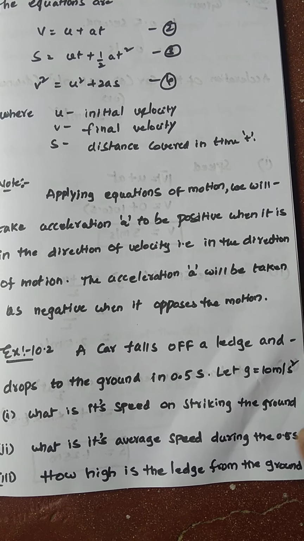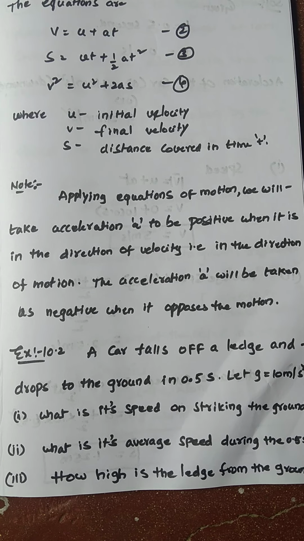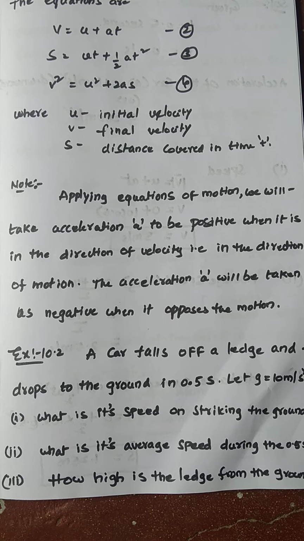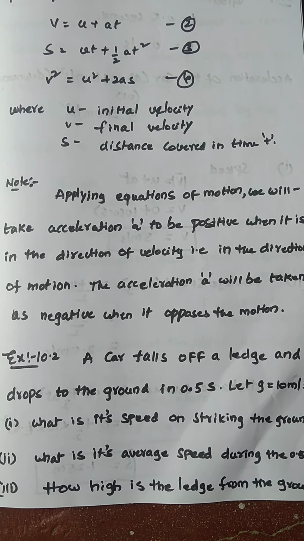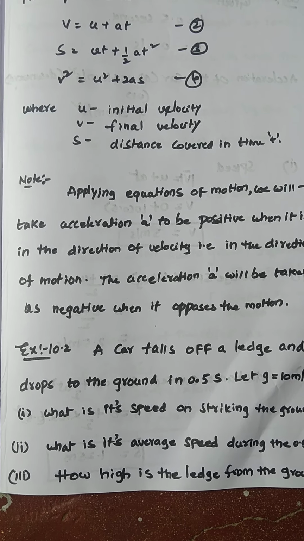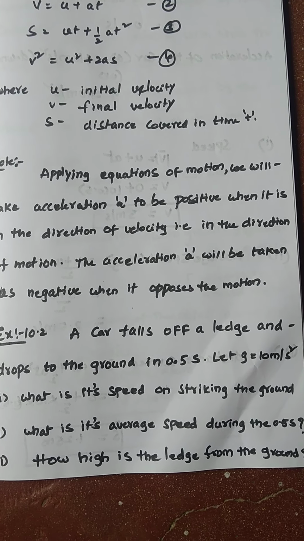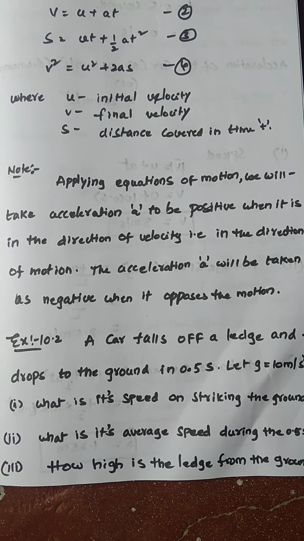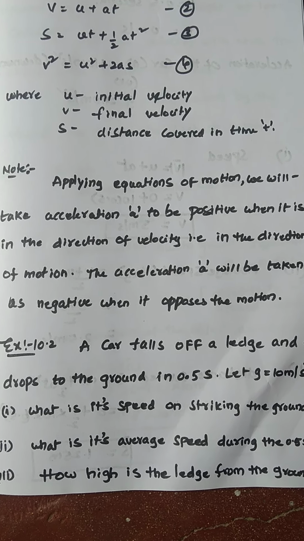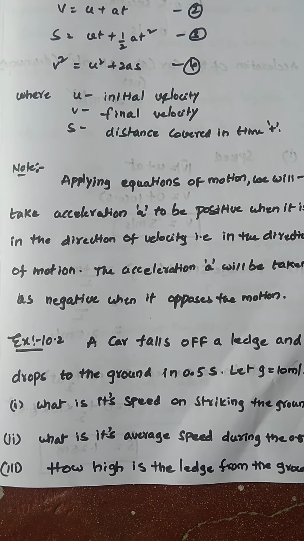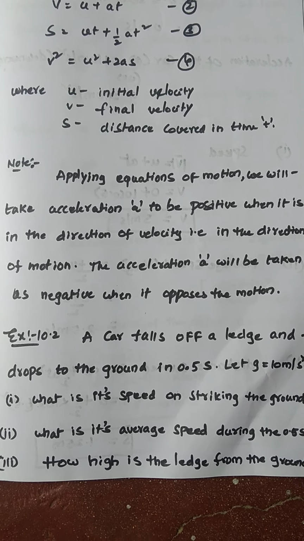You can take g equal to 10 meter per second square. Already I told, if they do not mention any g value, you can take 9.8 meter per second square, that is the constant for acceleration due to gravity for the earth. If they mention, they will mention g equal to 10 meter per second square. In problems where they do not mention, obviously you can take g equal to 9.8 meter per second square. If they mention, whatever the value, right?